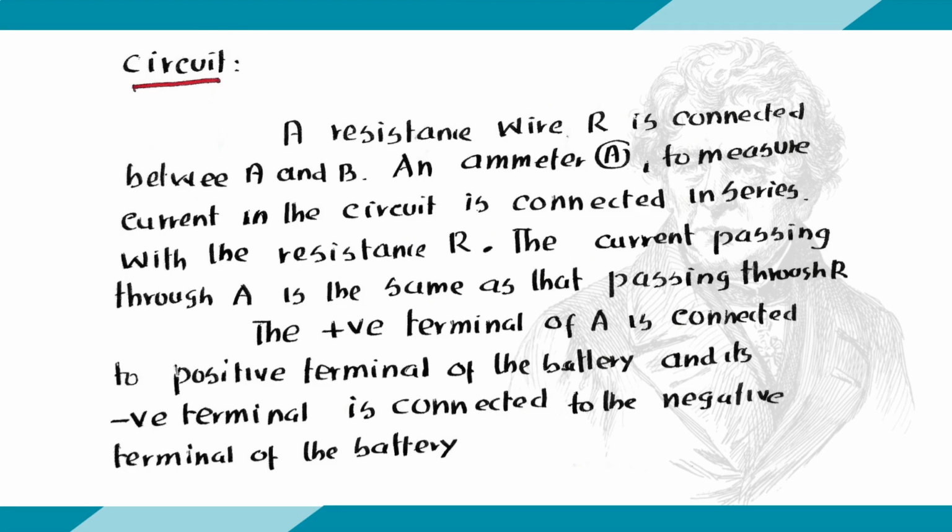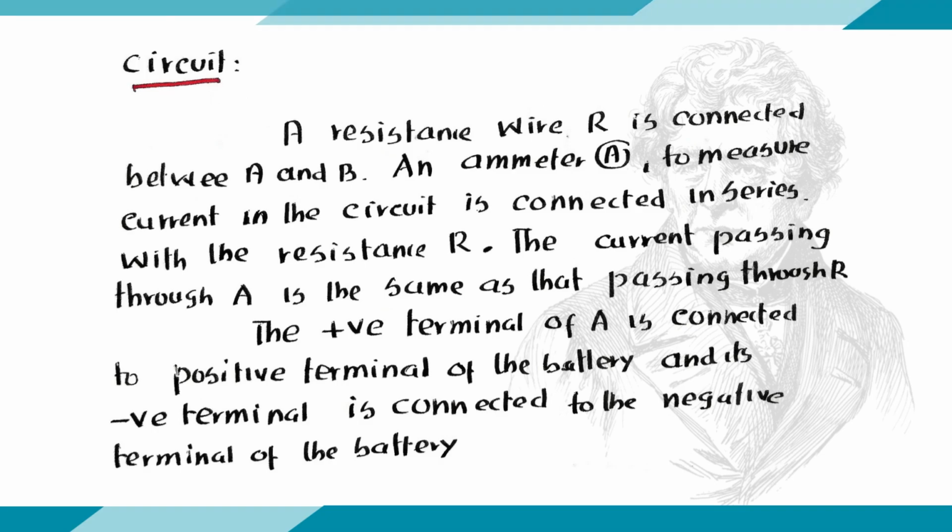A resistance wire R is connected between A and B. Yes, it is there in the diagram. An ammeter A to measure current in the circuit is connected in series. Yes, in the diagram it is there with the resistance R. The current passing through A, that is the ammeter, is the same as that passing through R. The positive terminal of A is connected to the positive terminal of the battery and its negative terminal is connected to the negative terminal of the battery.